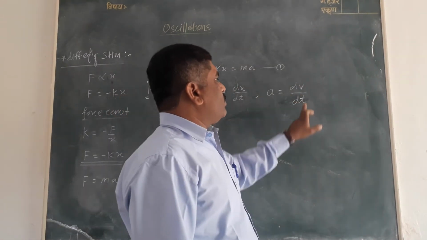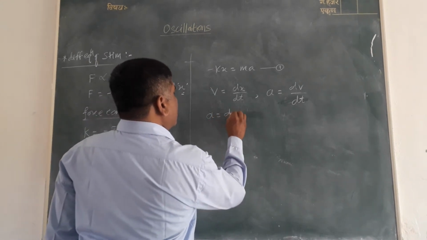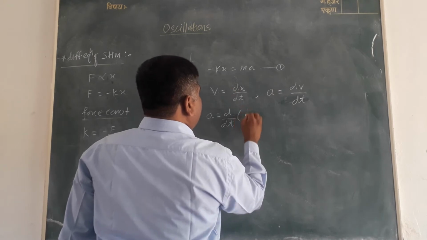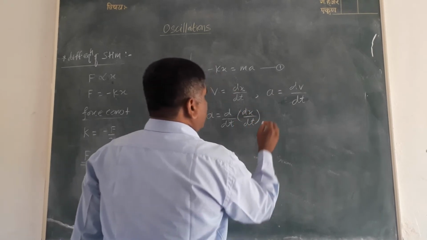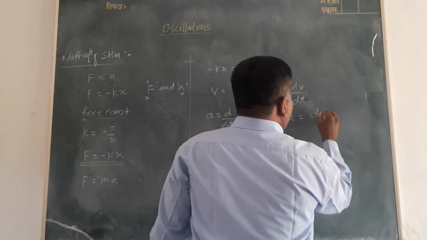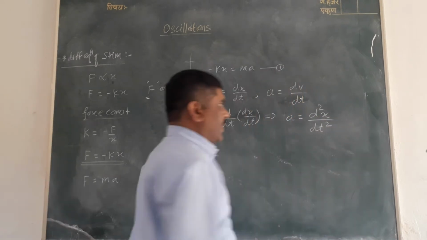Acceleration means velocity upon time. Therefore, a is equal to d upon dt of v. We use the value of v, that is dx upon dt. This gives acceleration a is equal to d square x upon dt square.